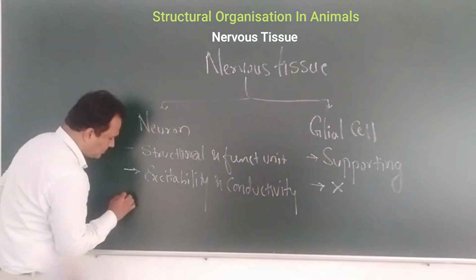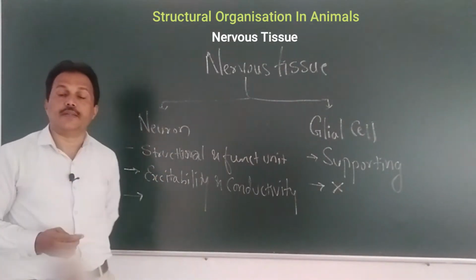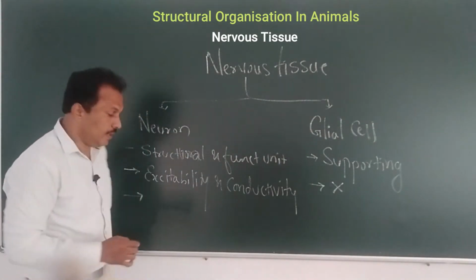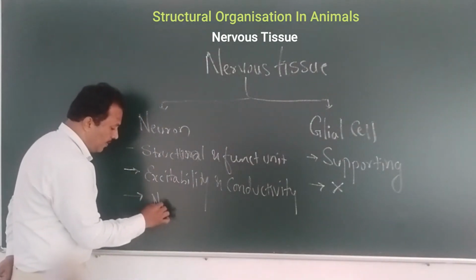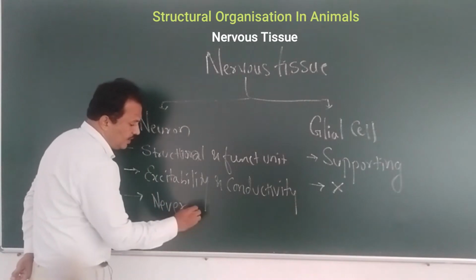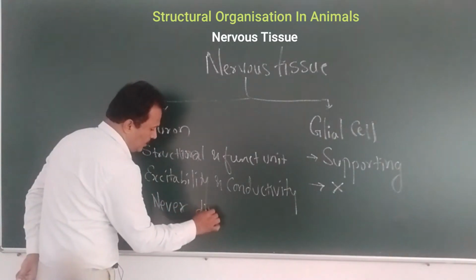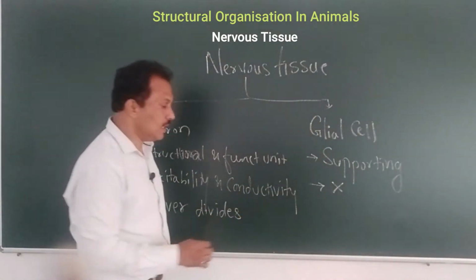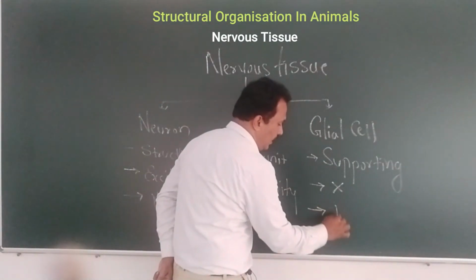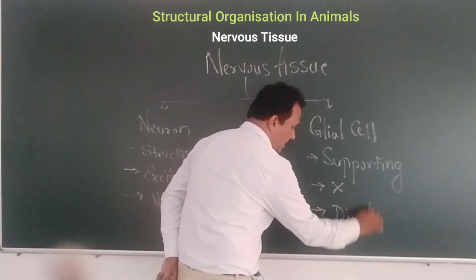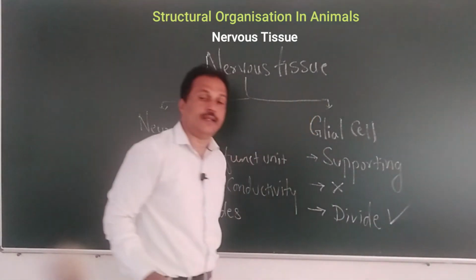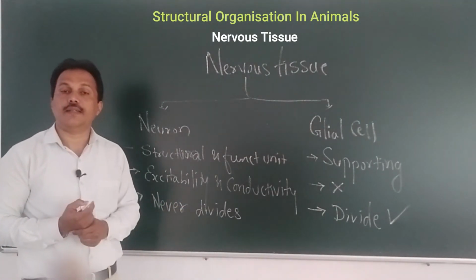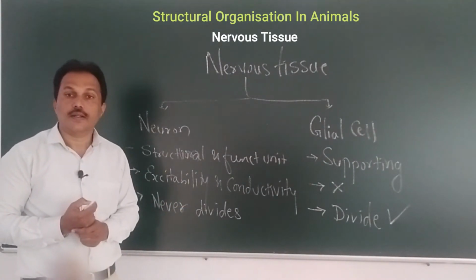Another very important property of the neuron cell that you should keep in mind is that it never divides. No division is seen in the neuron cell, whereas glial cells can divide. They are capable of cell division, whereas neuronal cells are not. Nerve cells do not divide.